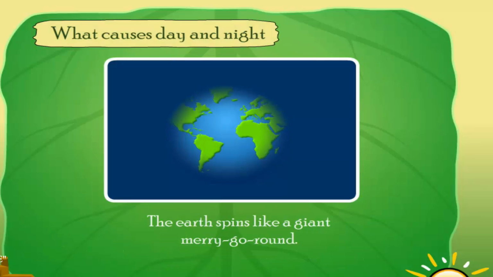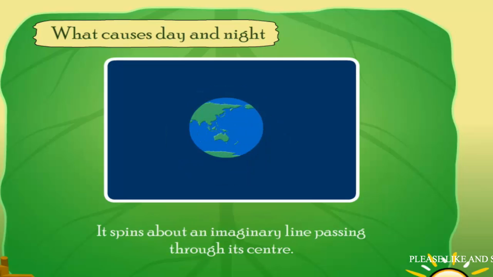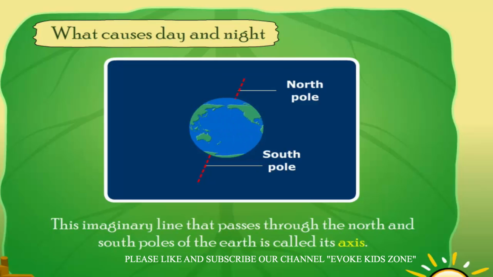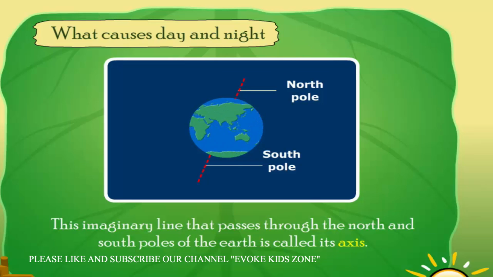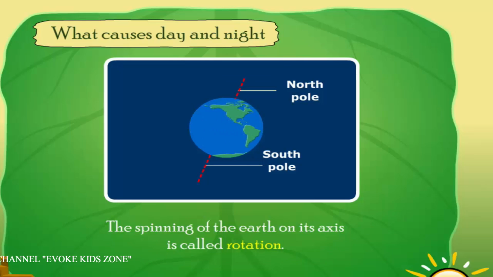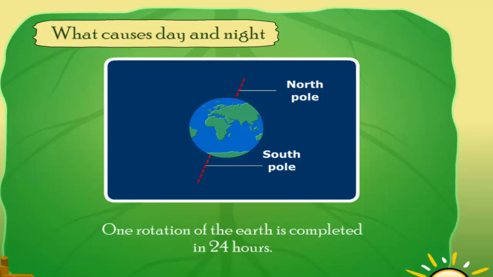The Earth spins like a giant merry-go-round. It spins about an imaginary line passing through its center. This imaginary line that passes through the north and south poles of the Earth is called its axis. The spinning of the Earth on its axis is called rotation. One rotation of the Earth is completed in 24 hours.